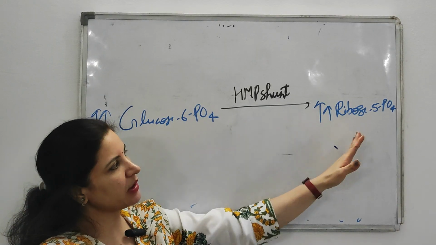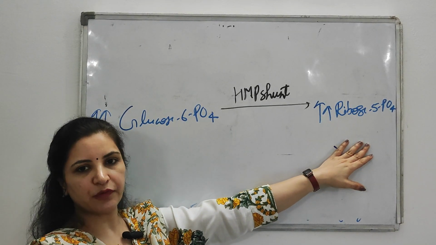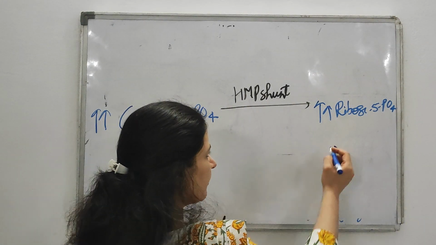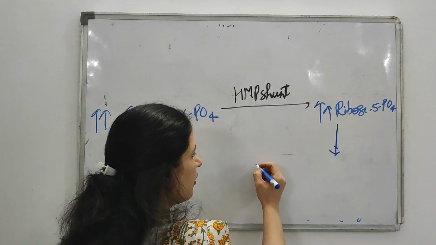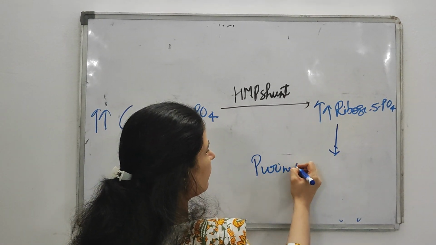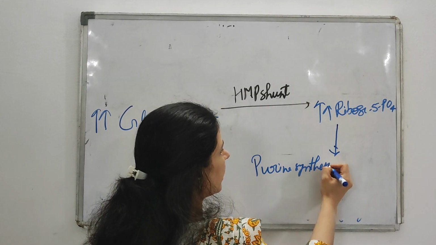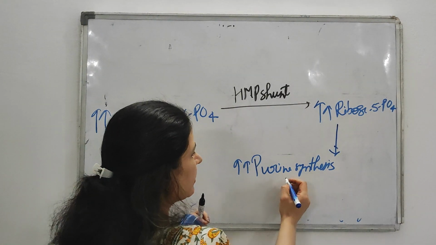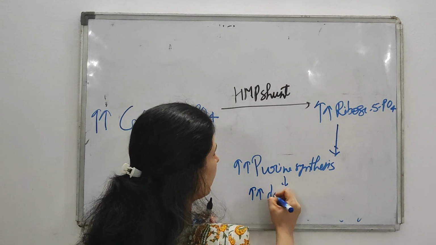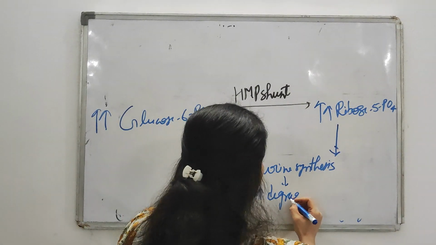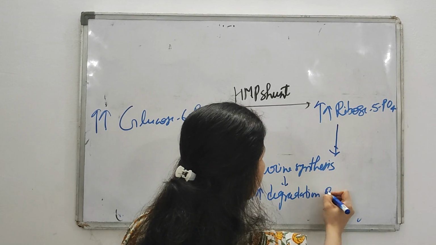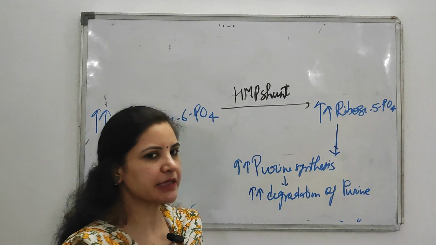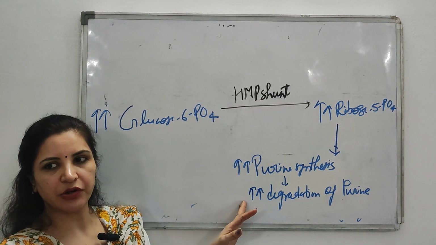Okay, so when the HMP shunt is more, there is excessive formation of ribose 5-phosphate, or you can say there is excessive synthesis of pentose sugar. And what is the future of this? It will enter into what? Purine synthesis. Okay, then there is an increased synthesis of purines, and when there is an increased synthesis of purine, then there is increased degradation of purine. Do you have any idea why, when there is increased synthesis of purine, there is increased degradation of purine?